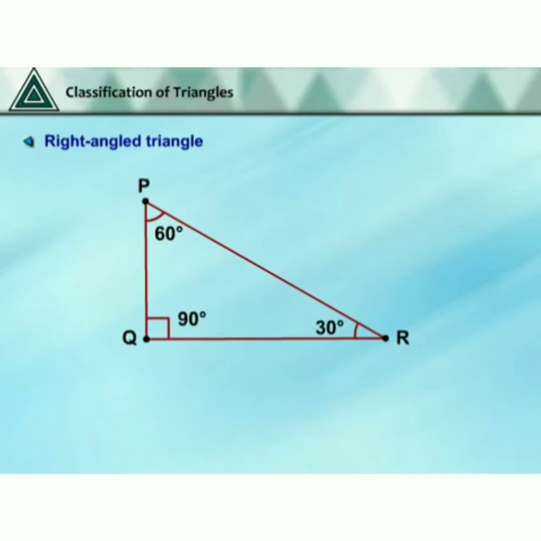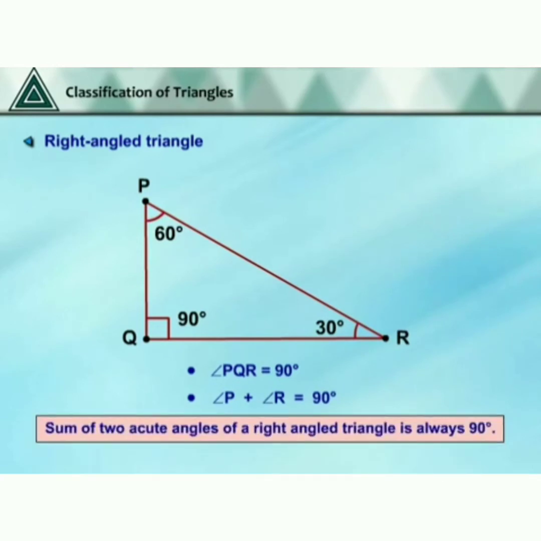The right angle is measured as 90 degrees. So angle PQR is equal to 90 degrees. Then angle P plus angle R equals 90 degrees, that is 60 plus 30 is 90 degrees. So the sum of the two acute angles of a right angle triangle is always 90 degrees.